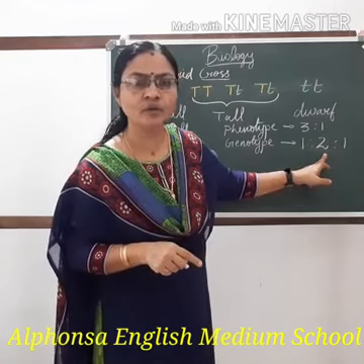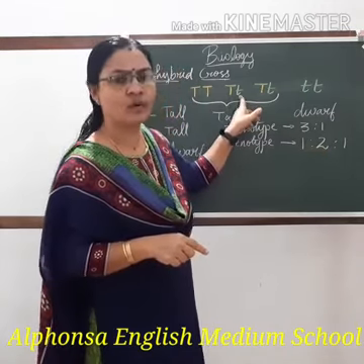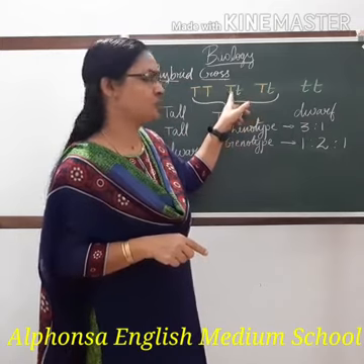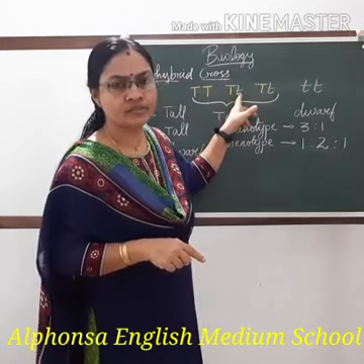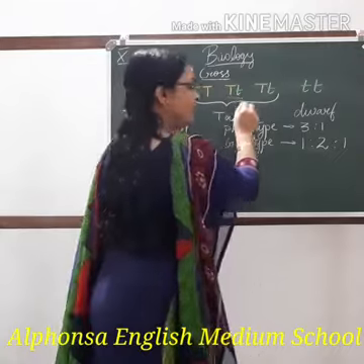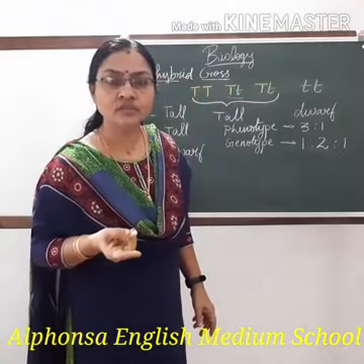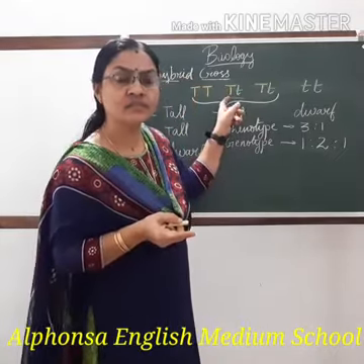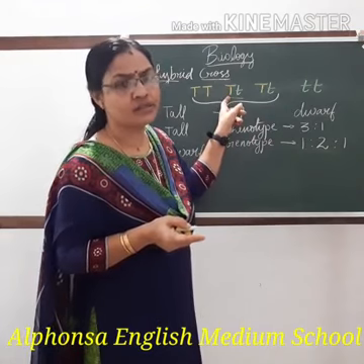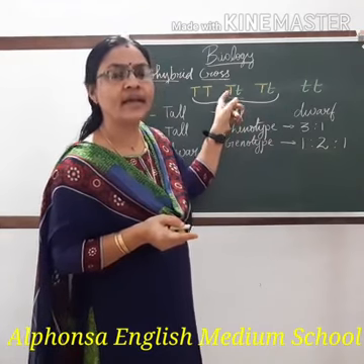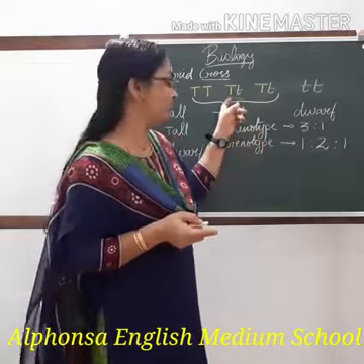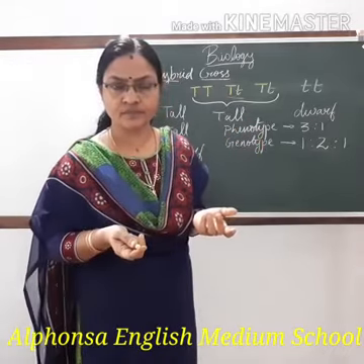Why are we saying it is not pure? Because one is a capital letter, one is a small letter. One represents tallness, the other represents dwarfness. But in this condition, which character is expressed? The letter which represents tallness. Isn't it? Only the character represented by the capital letter is expressed.